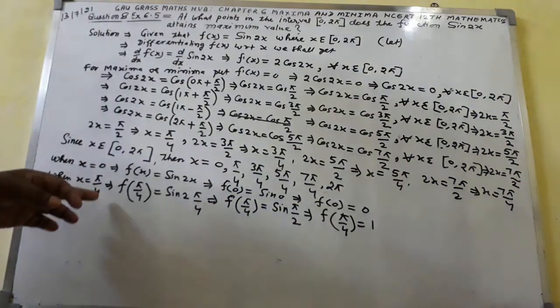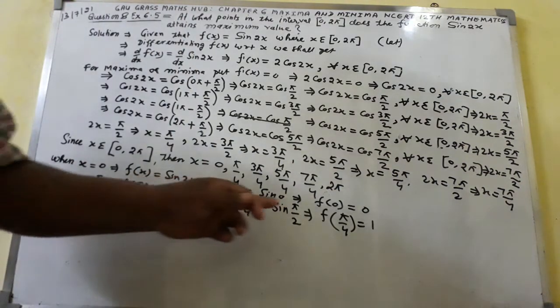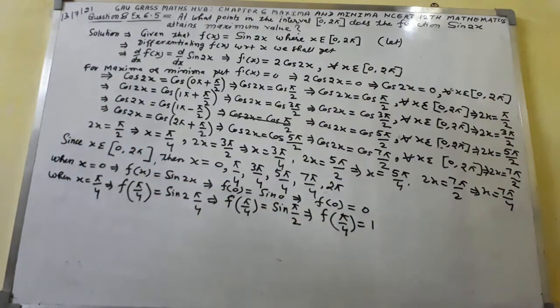So at x equal to pi by 4, value of f of x will be 1. Like this you have to calculate.